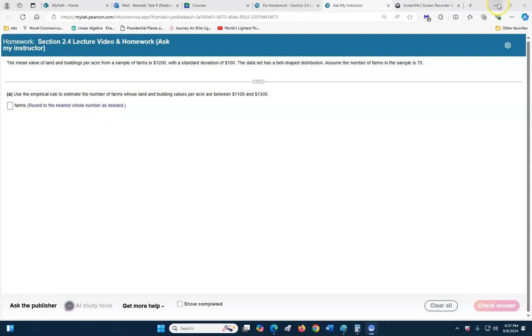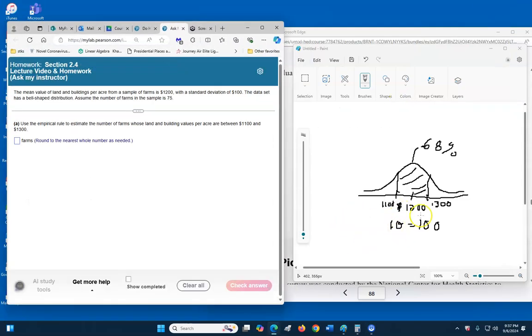Round, and there's the total number. Come over here, and I'm trying to draw a picture here. So the mean value is $1,200. So I'm trying to draw a bell-shaped curve here where the mean, or the middle, is 1,200. Then I'm going to go one standard deviation on either side. So standard deviation is 100. If I add 100, I'd be at 1,300. If I subtracted 100 from 1,200, it'd be 1,100. And so these numbers here, 1,100 and 1,300, they're just one standard deviation from the mean.